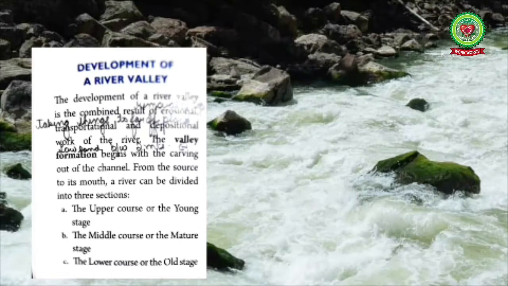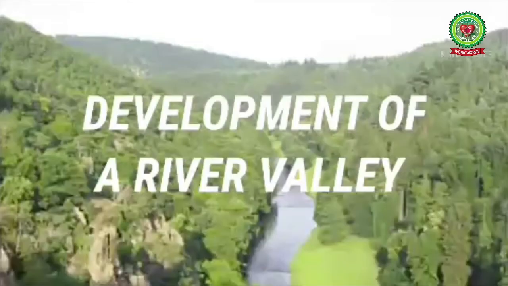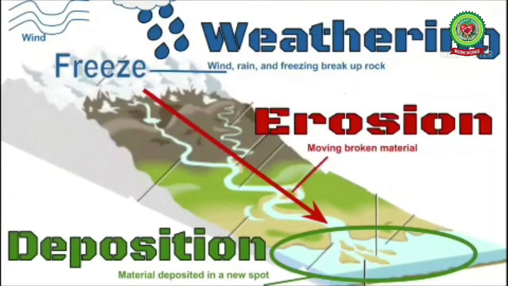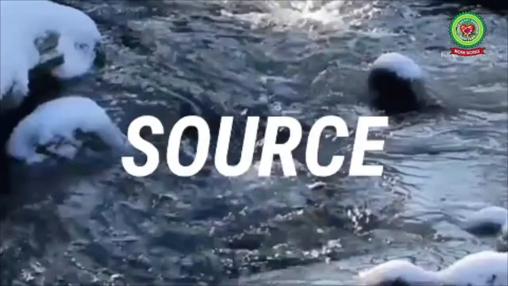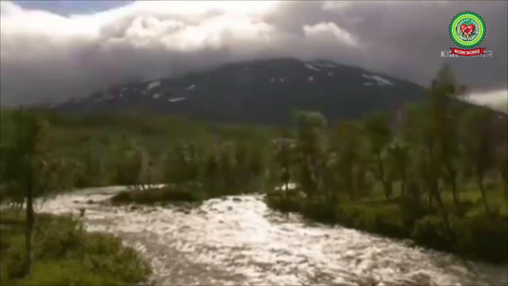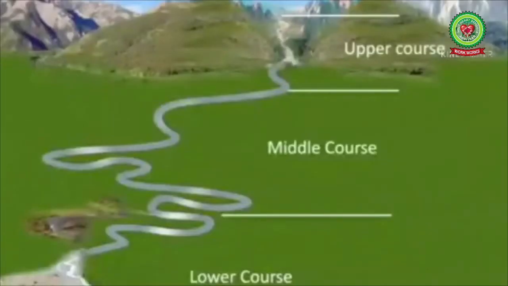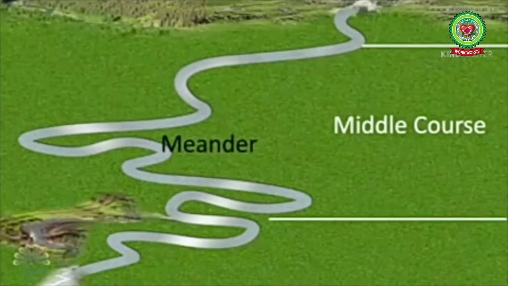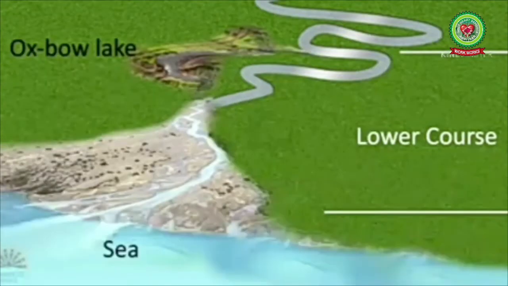Topic, development of the river valley. But before we start with this topic, let's have a brief about the topic. Development of a river valley. The river forms a large variety of landforms through its erosion, transportation and deposition throughout its course from its source to mouth. From this point of view, the course of the river can be divided into the following three parts. The first one is the upper course, then middle course, and after that we have lower course.